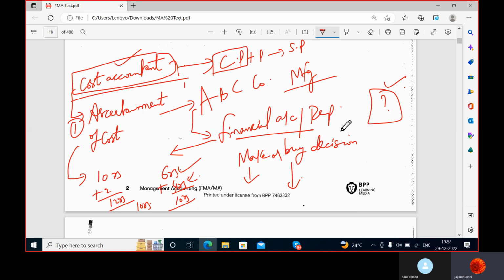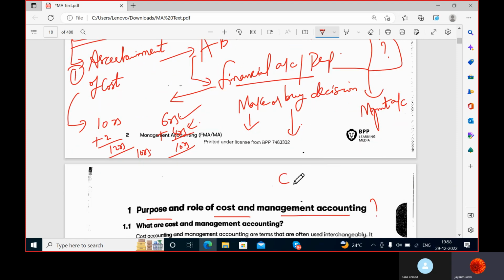Yes, sir. Now, as the financial accounts and financial reports are prepared at the end of the year, the next task is to do the analysis of those reports. That means, how is the company's future going to be down the line, after 2 years or 3 years or 5 years, in the short term or long term? What kind of potential does the company have? All these kinds of reports are going to be made by the management accountant of the company. In today's world, cost and management accountant are one and the same professional.